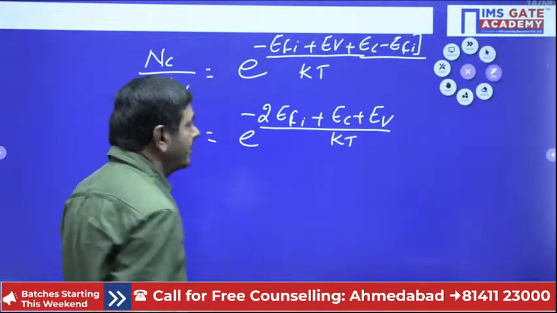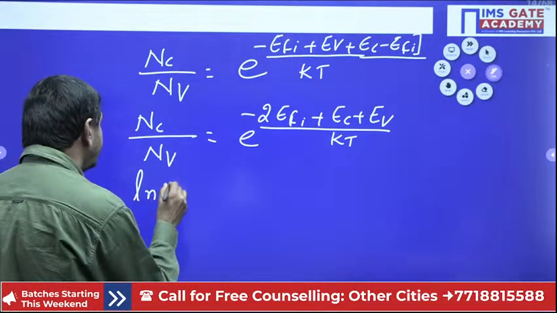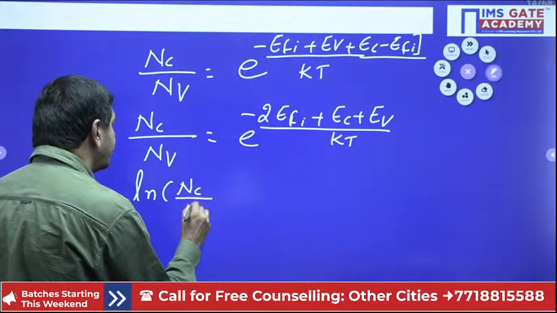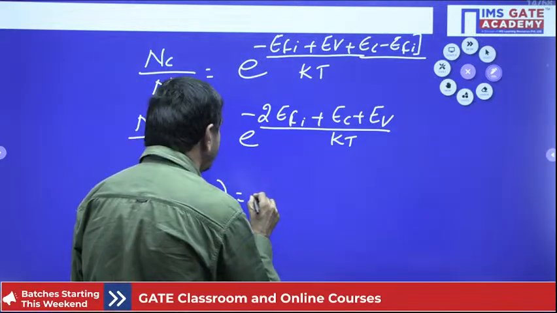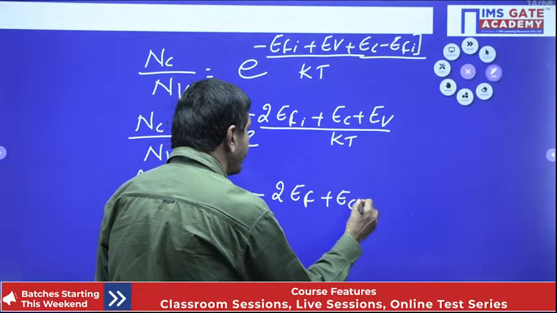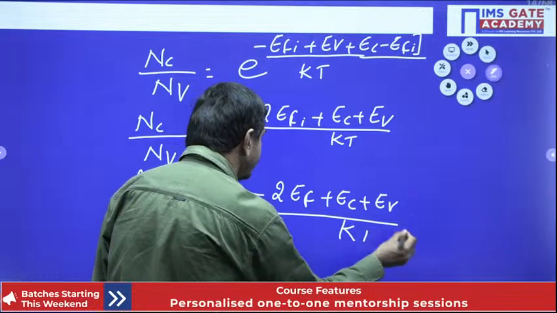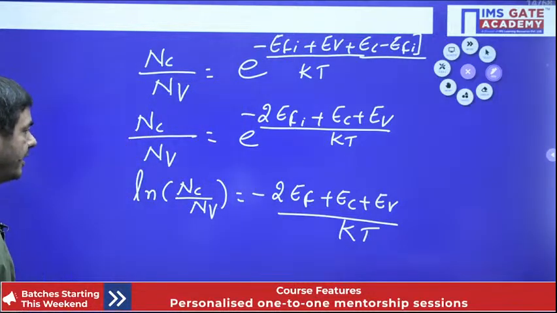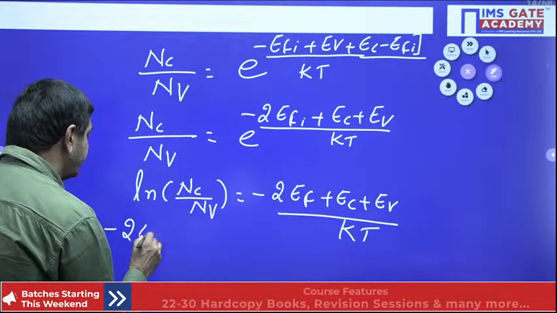That value we got. Take log on both sides. ln of Nc by Nv equal to what I can use, this formula we can use. Log and e cancel, (minus 2Ef plus Ec plus Ev) by kT I can get now. Finally, whenever the cross product is made, I can get 2Ef.